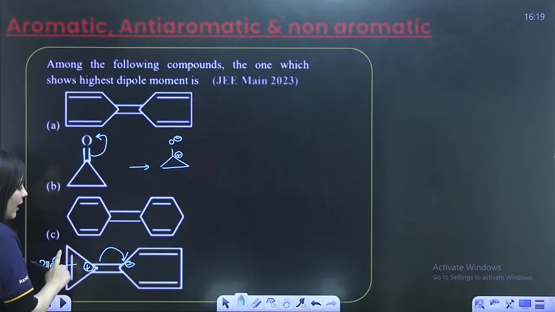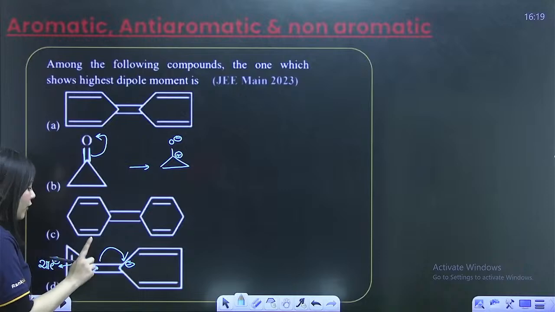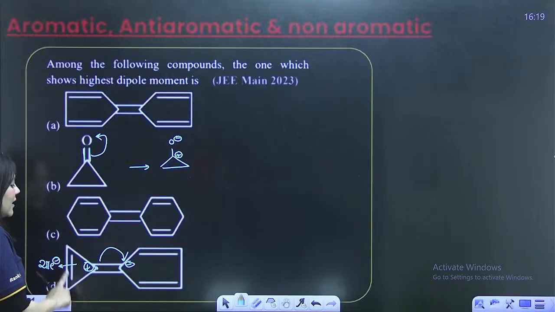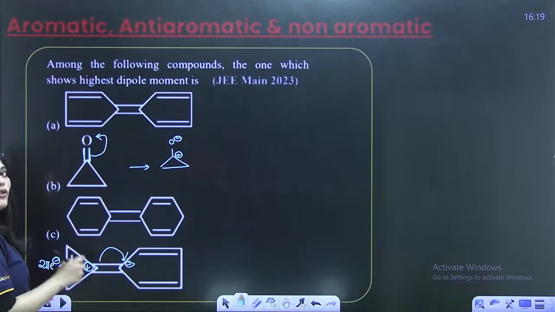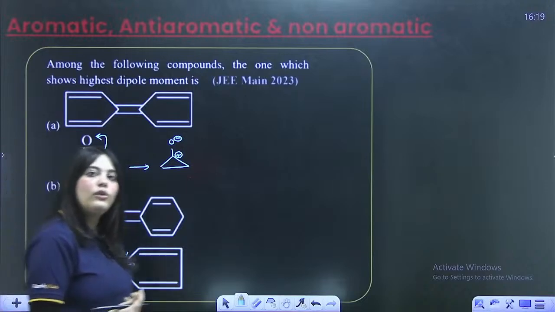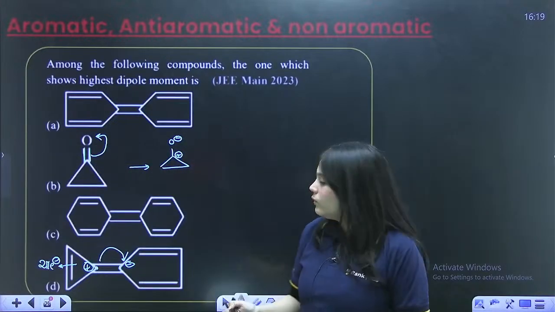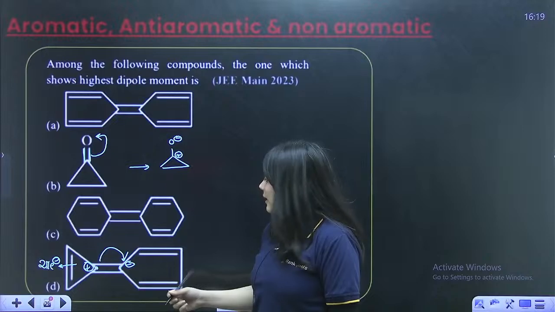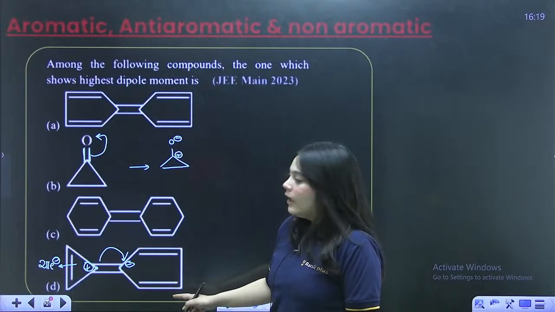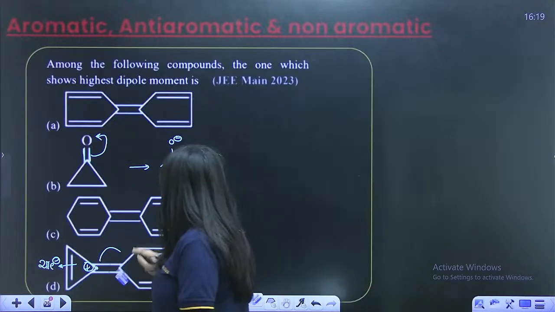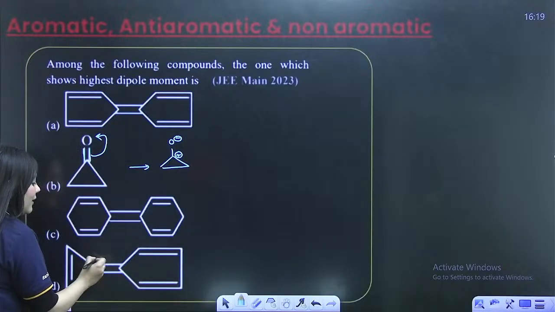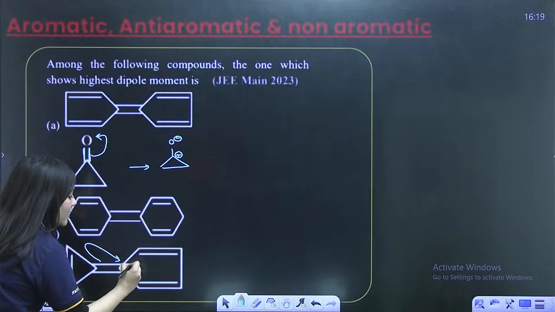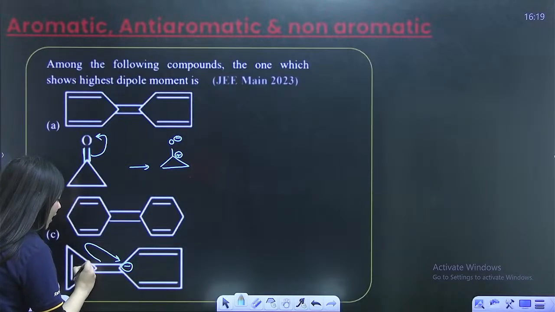This compound is a cyclic compound. First condition of aromaticity. Second, this compound is conjugated. All the atoms are sp2 hybridized. Third, this is a planar compound. Fourth, this is following the Huckel rule, which is the 4n plus 2 pi electron rule, which means this is an aromatic compound. Now look at this ring over here. When I give it the entire electrons, right? Let me draw it in a much better way. If I break this bond in such a manner that this ring gets a negative charge while this one gets a positive charge.